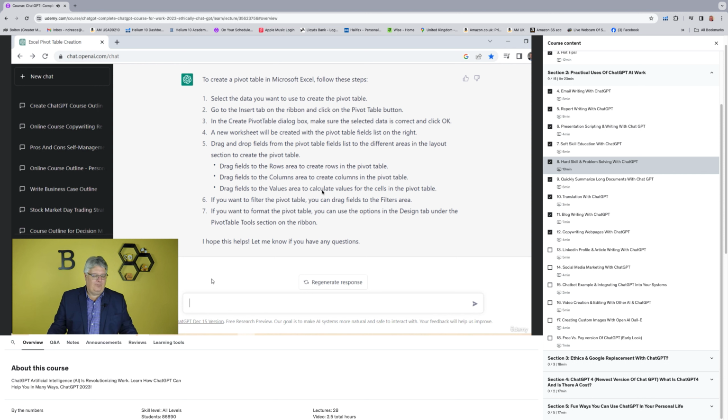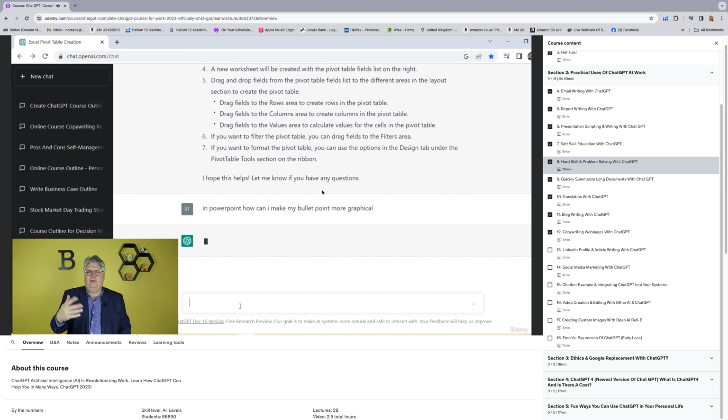So that's an Excel pivot table, right? Maybe I'm working in PowerPoint. I say now I might want to start a whole new chat, by the way, but let's say I don't. Let's say I start in PowerPoint. In PowerPoint, how can I make my bullet points more graphical? Better that way, more picture oriented versus just like 1,000 bullet points or something like that.